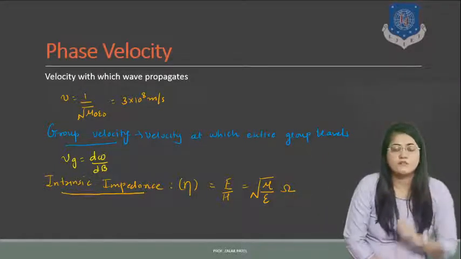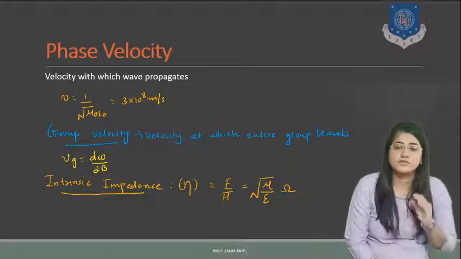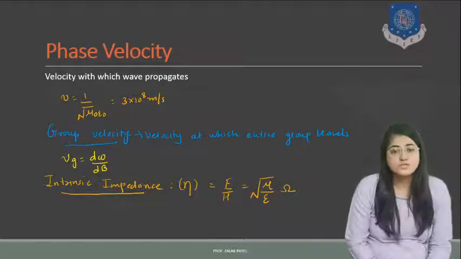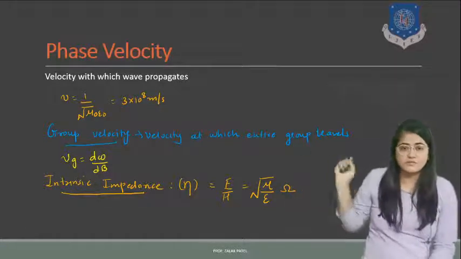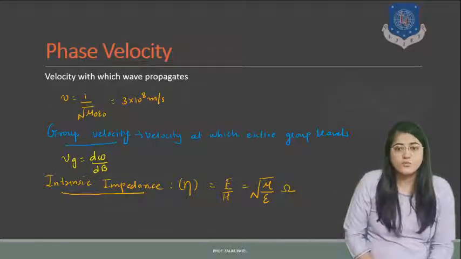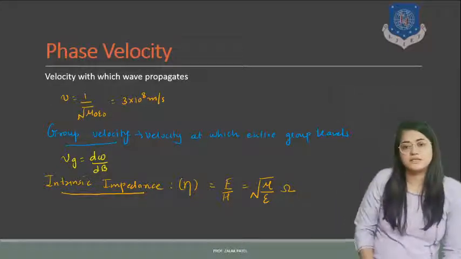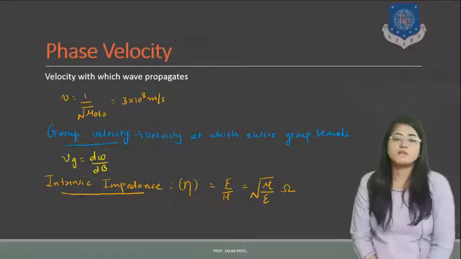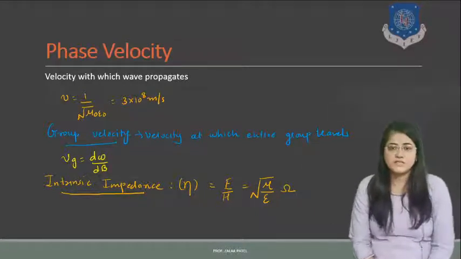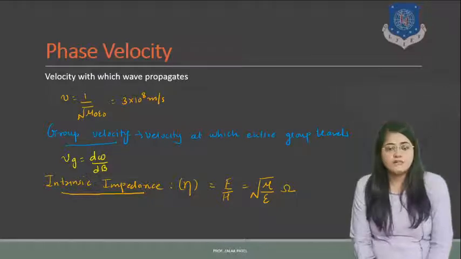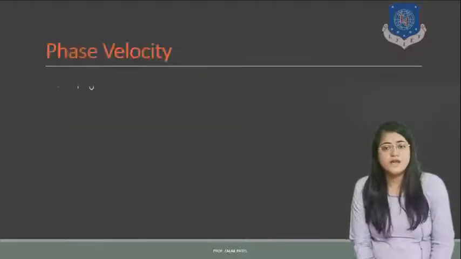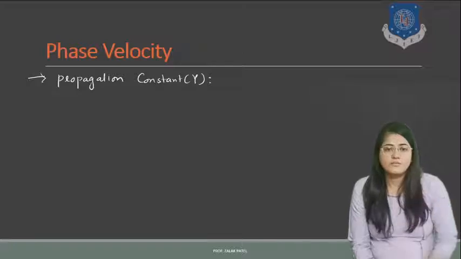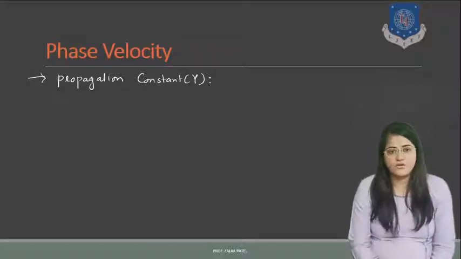So if you want to find the intrinsic impedance for free space, then you have to put mu 0 and epsilon 0 in place of mu and epsilon. In place of mu 0, you have to put 4 pi into 10 raised to minus 7, and in place of epsilon 0, you have to put 8.85 into 10 raised to minus 12. If you do that, you get the intrinsic impedance, that is 377 ohm.